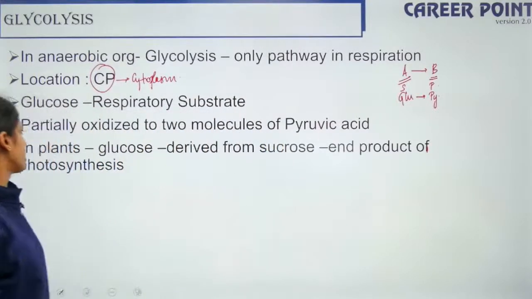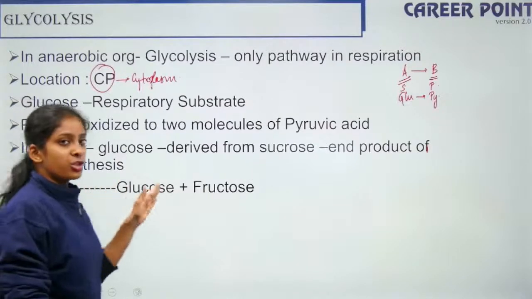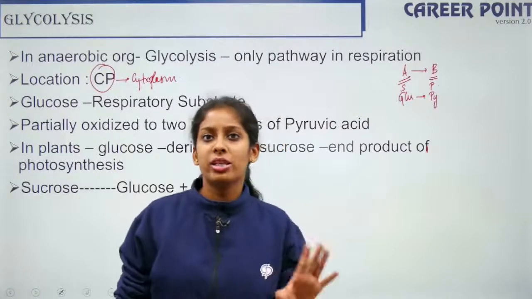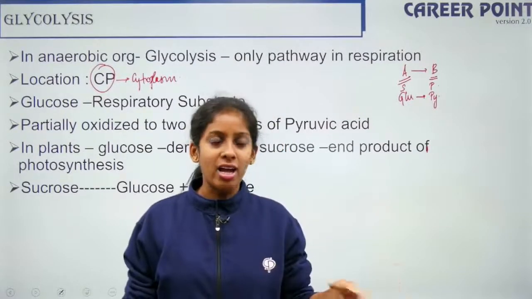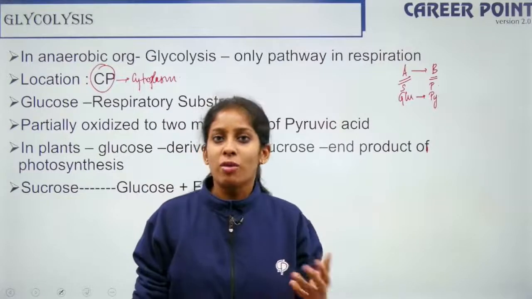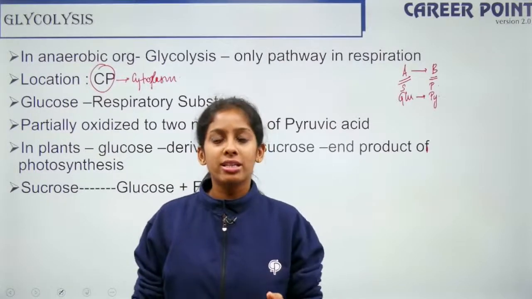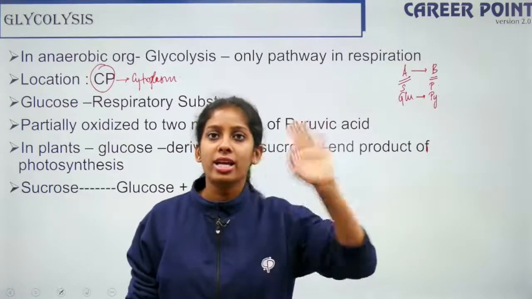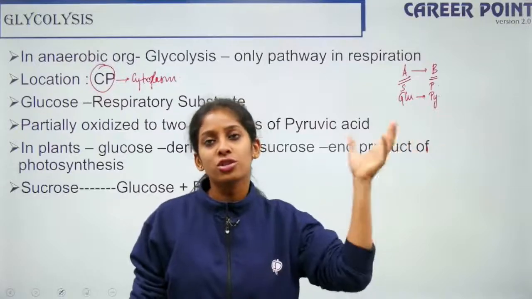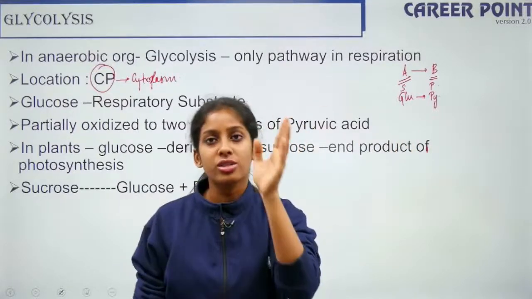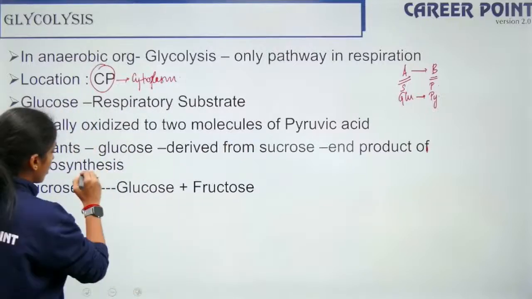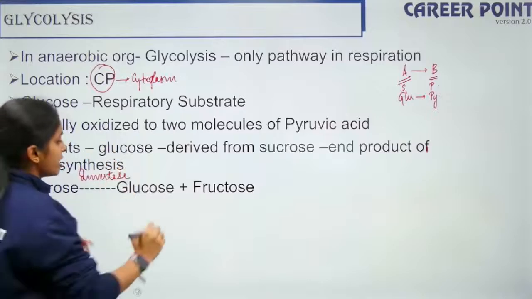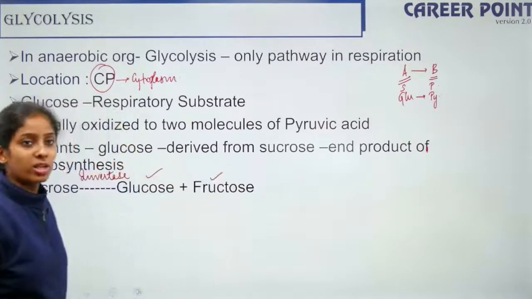So your sucrose is broken down into glucose plus fructose, because probably when I get 20,000 in cash, I will make sure I have only 1,000 rupees and the rest I'll put in the bank so that I can use GPay and PhonePe, right? In the same way, when the plant produces glucose, it sees that it has to transport it and keep it safe, so it quickly converts it into sucrose, transports it and keeps it safe. When there's a need for respiration, that sucrose is broken down into glucose and fructose in the presence of an enzyme called invertase. Now this glucose and fructose will enter the glycolytic pathway.